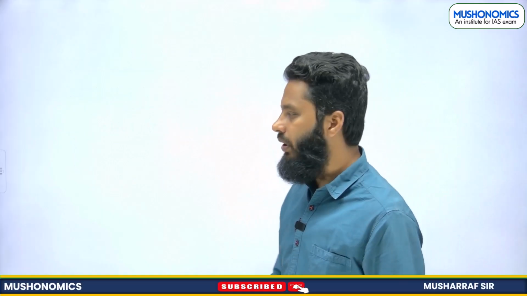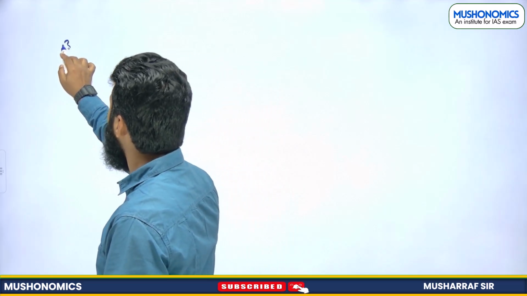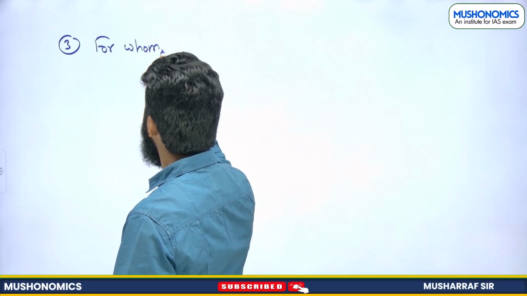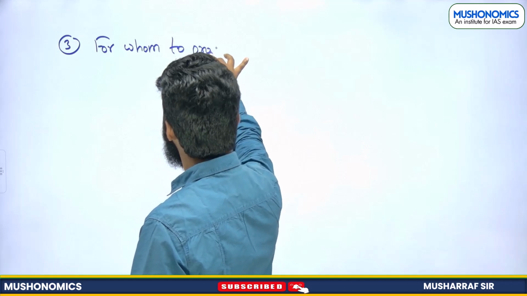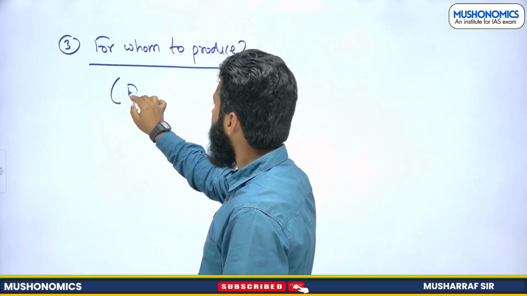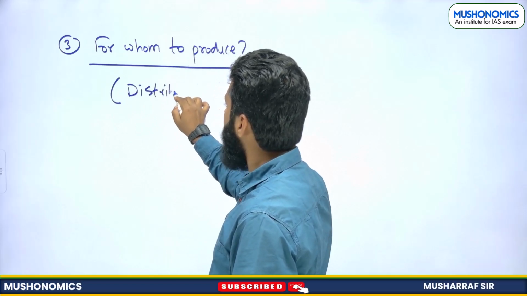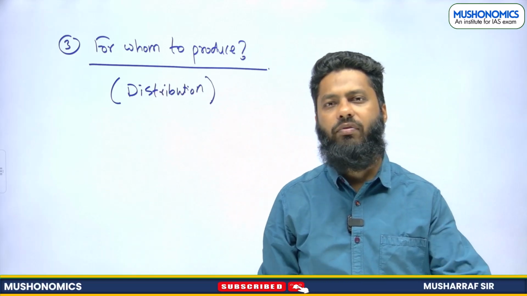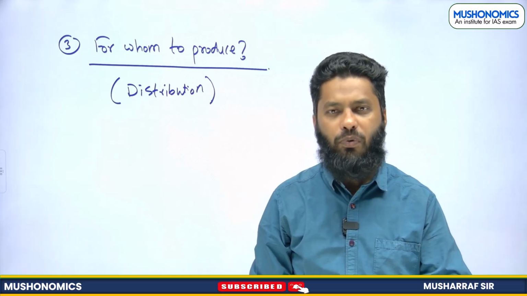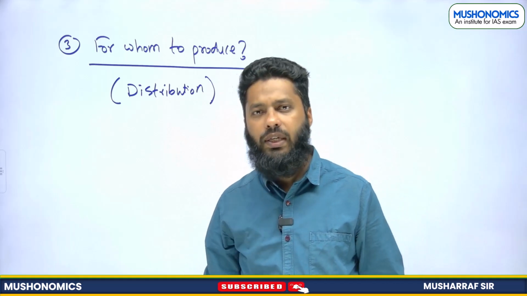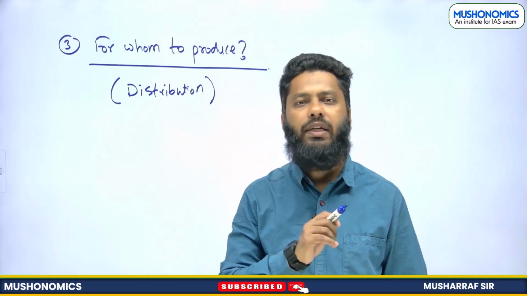The third question, or the third central economic problem, is about for whom to produce. It is about distribution. For whom to produce? Whether we should produce for rich or for poor, right? So for whom to produce? Now, this should also result in maximum aggregate satisfaction.